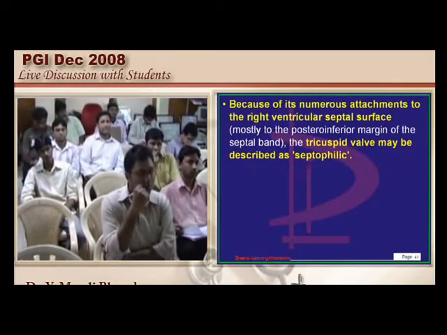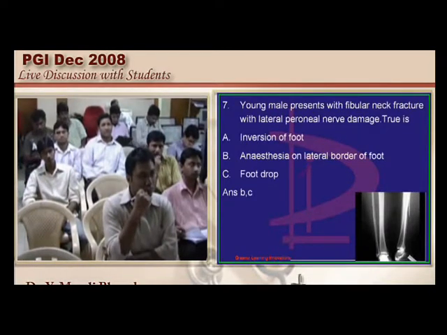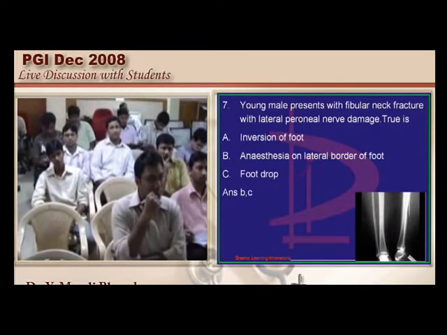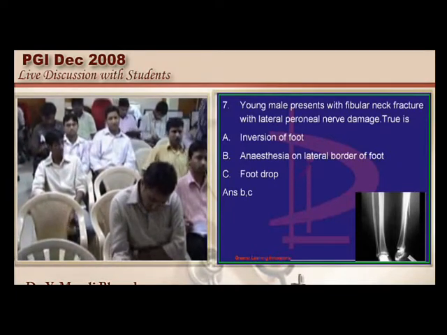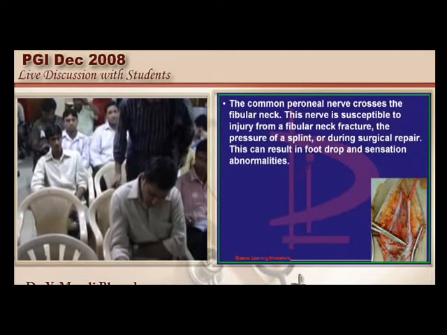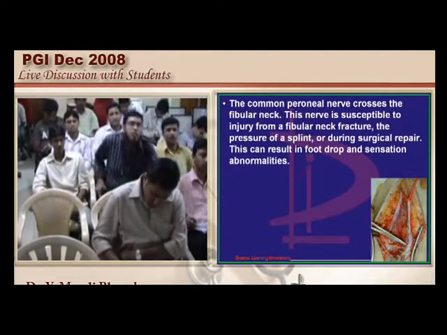Now let's go to the next question. Young male with a fibular neck fracture with a lateral peroneal nerve injury, then what are the important muscular and sensory disturbances that you come across? This is a very traditional question.